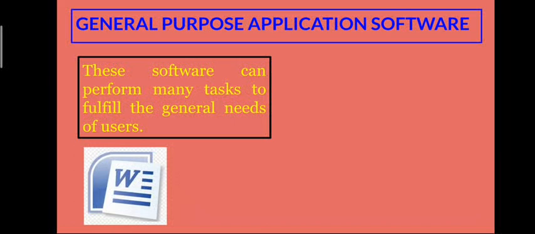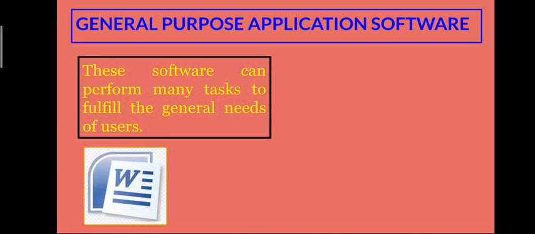It provides many features to change the appearance of the text in the desired manner. You can easily add, delete, rearrange, or beautify the text and can even produce a hard copy of the document as per your requirement.